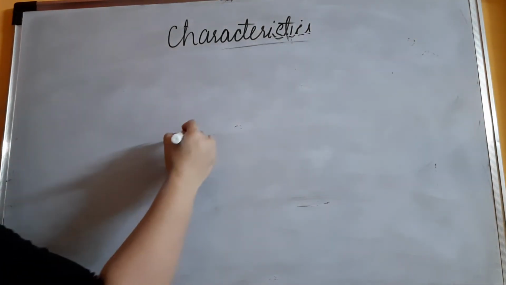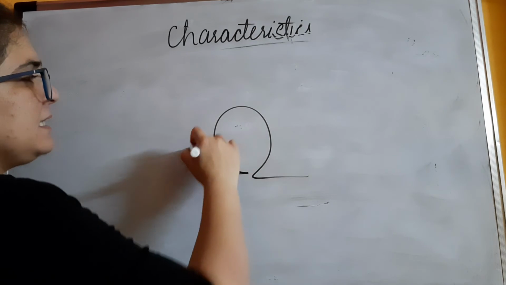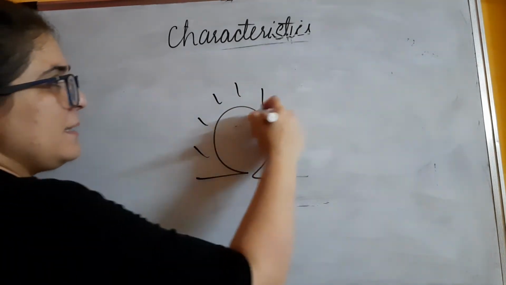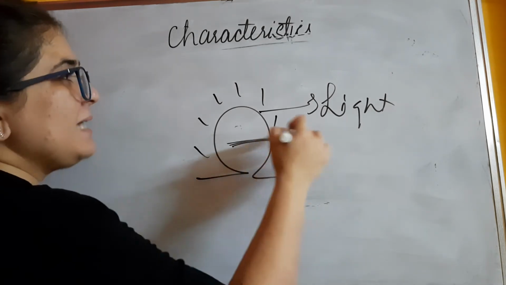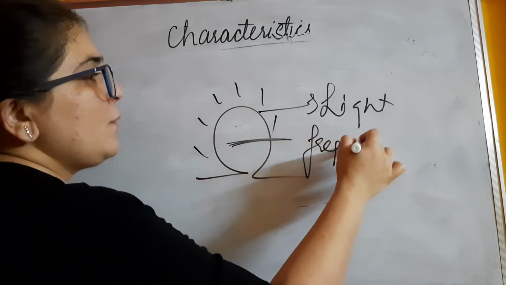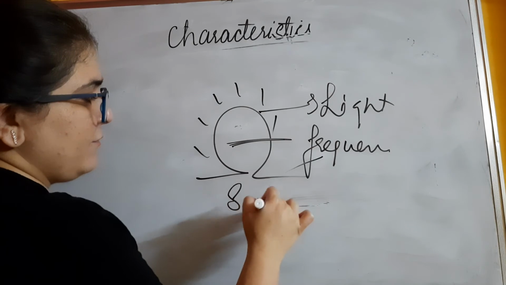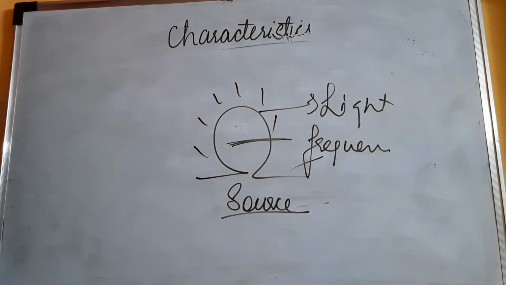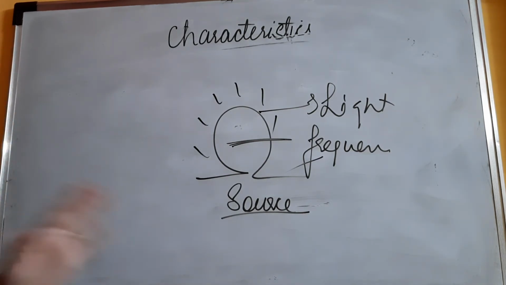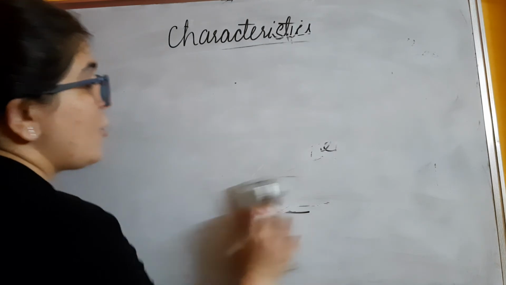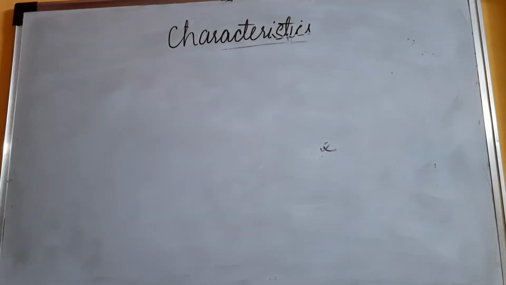Now if this is a bulb, and this bulb is emitting some light, the light emitted by the bulb has a certain frequency. So frequency is decided by the source itself. Once the source has given out light of a certain frequency, that light will remain of that frequency only, it's not going to change. So it's a very important point that though velocity changes, the frequency of light never changes.